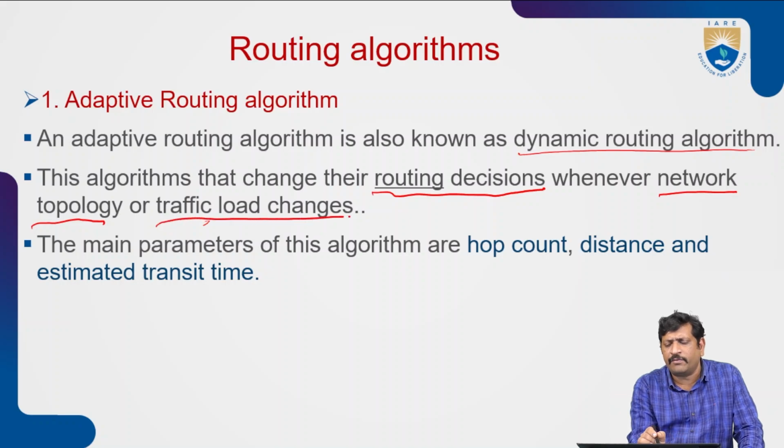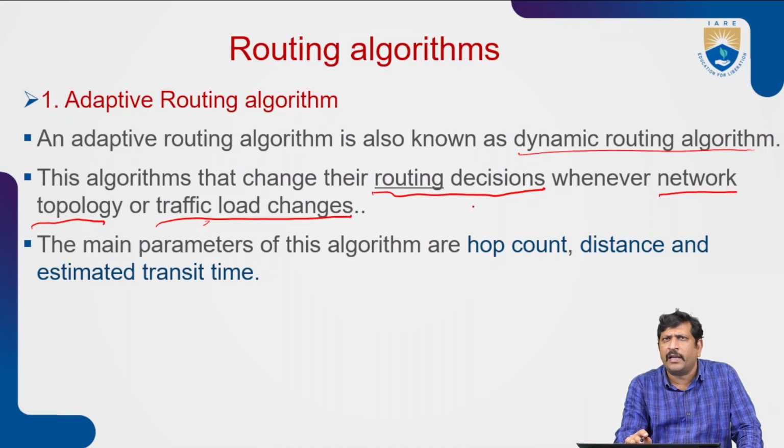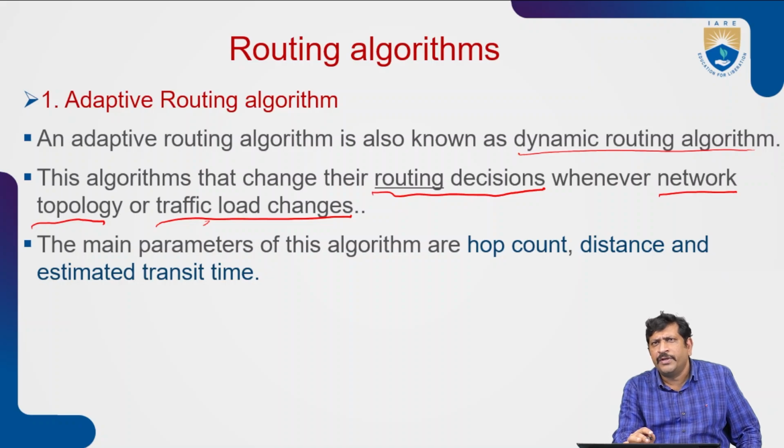That means the network topology may be a mesh topology, star topology, or ring topology. Depending upon the topology, the routing decisions will change. So this is a dynamic routing algorithm, that is, an adaptive routing algorithm. It should change the routing based on the network topology.